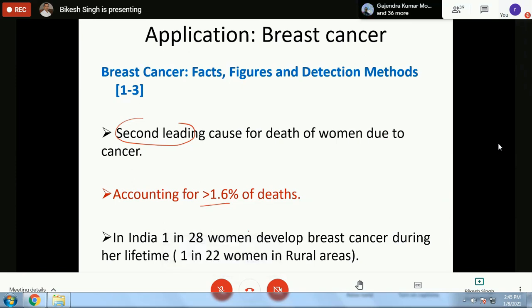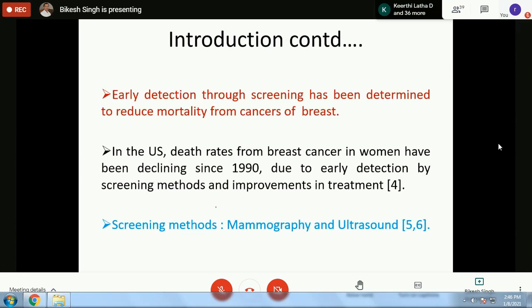Obviously, it is more common in women who are in urban areas because of lifestyle factors and many other factors. It is more common in women residing in urban areas compared to rural areas. So what is the solution? If it is detected at later stages, the chances of survival are very low. So the only solution is early detection. Now, what is done for early detection?